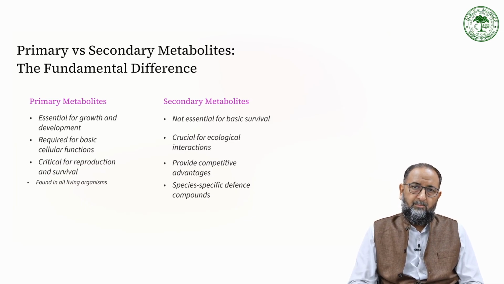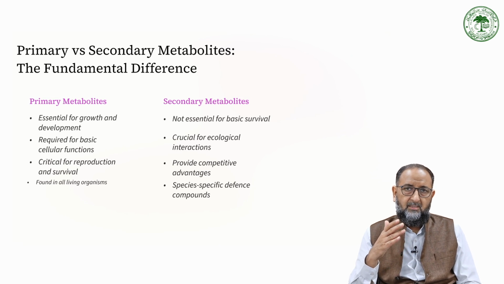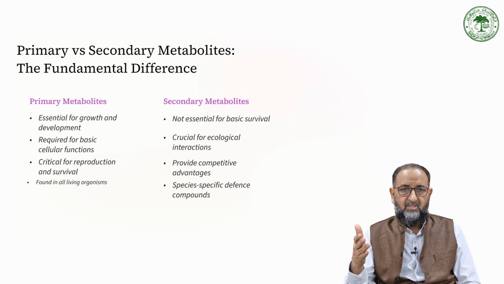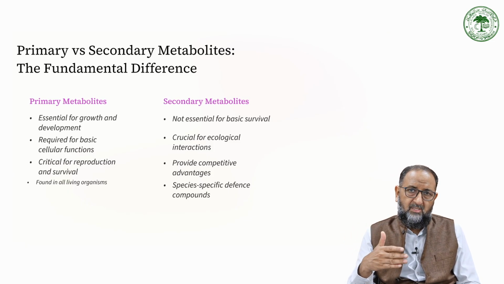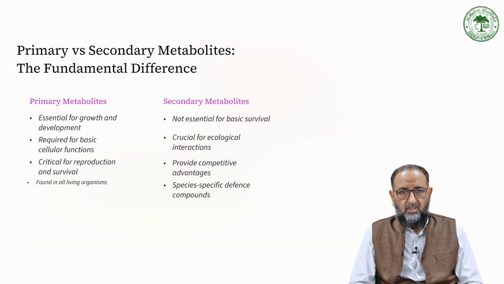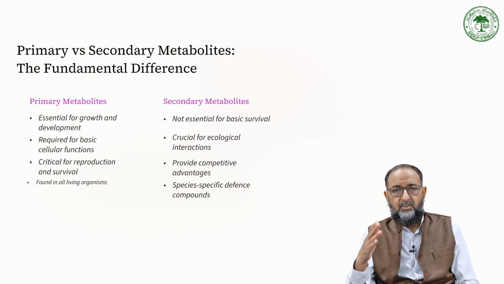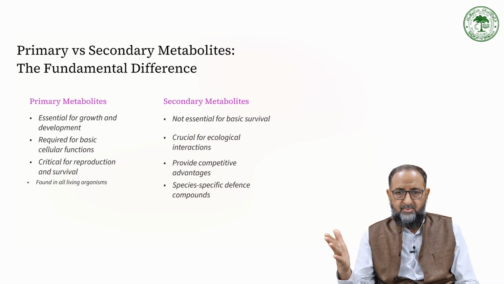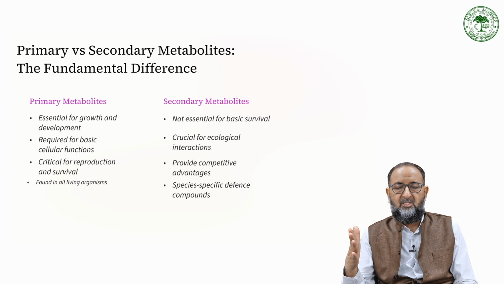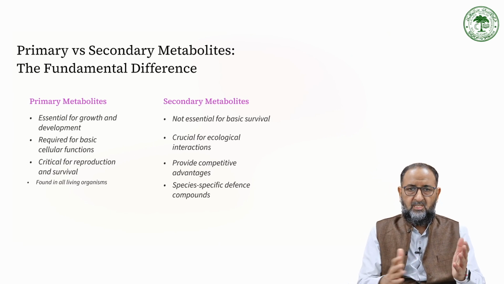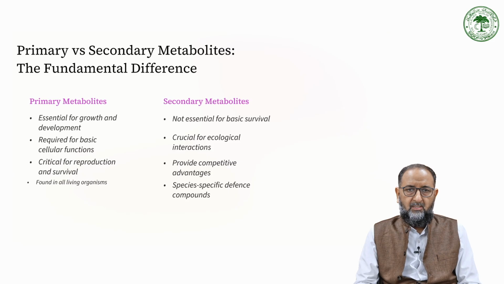If the primary metabolites are blocked in synthesis, or do not synthesize inside the cell, the cell will not survive. It cannot propagate, it cannot undergo division or the reproduction process. So for all these requirements, for reproducing the strains or survival, the primary metabolites are important, whereas the secondary metabolites are species specific defense, right. Species specific defense means they have compounds produced by certain species like E. coli, Klebsiella pneumonia. So they have defense compounds specific to a particular species. So these are a few major differences between the primary and secondary metabolites.